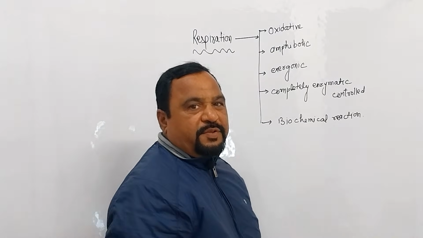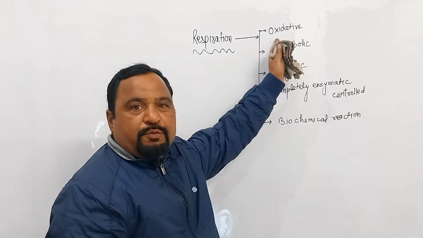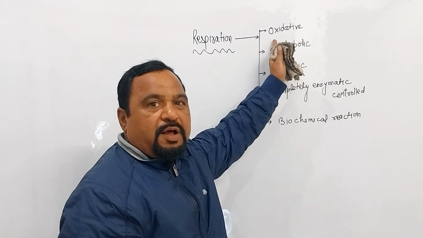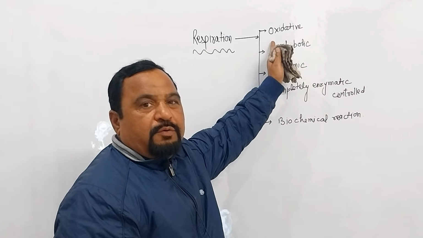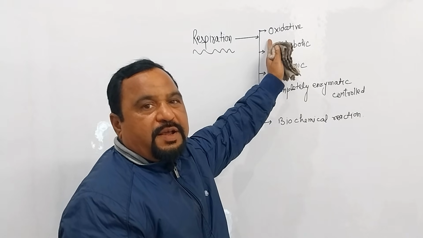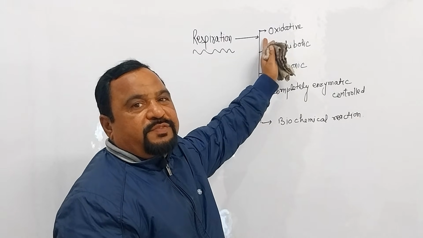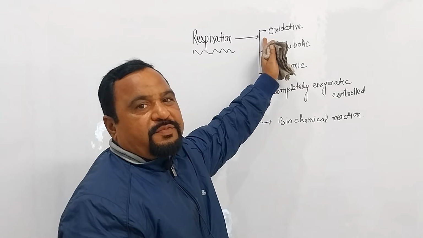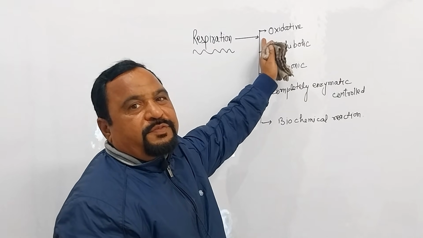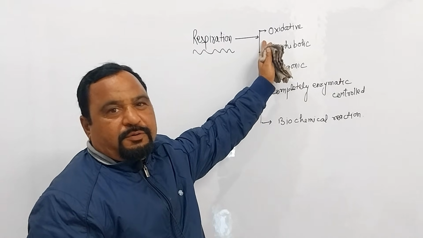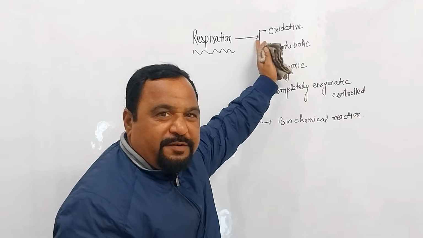Respiration is oxidative. What is the meaning of oxidative? Oxidative means glucose molecule is oxidized into carbon dioxide, or you can say oxidation of glucose into carbon dioxide. That's why this process is known as oxidative. Okay? Are you getting my points?